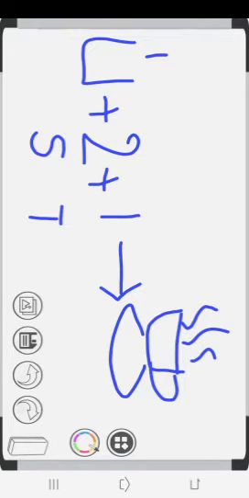So keep in mind, children, what does the law of conservation of mass say? It says that mass can neither be created nor be destroyed.